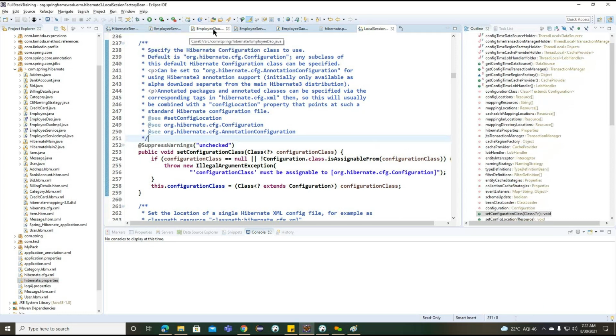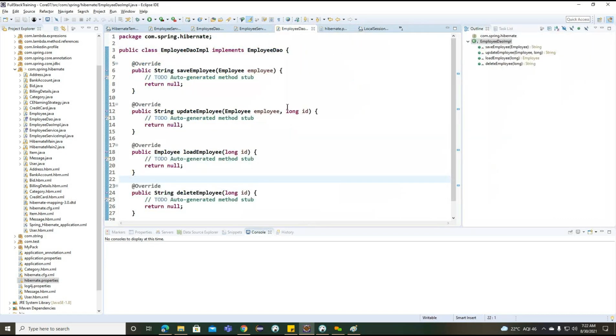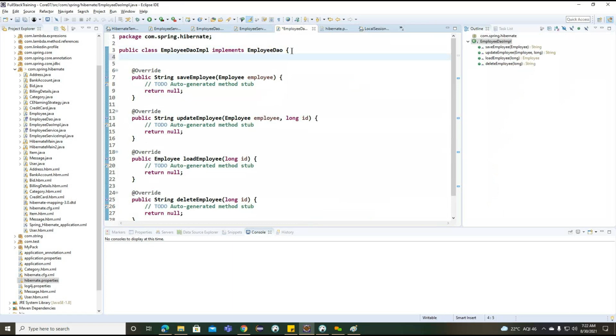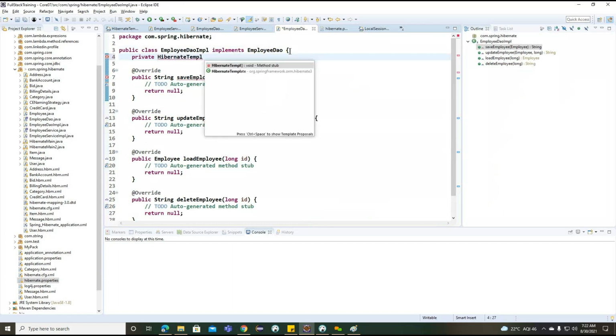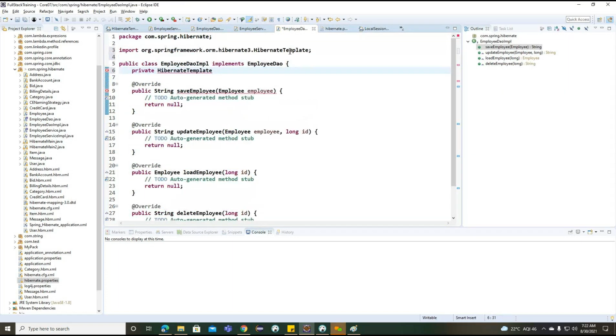Okay, so to configure this particular local session factory bean, first we need to move on to the employee DAO impl. And here, which is expecting, provide Hibernate template. Getting the point? Hibernate template here. So this is all about this particular Hibernate template here. Right. Now what can we do? Here we need to provide the injection. So which way do we want to do it here? Either the setter injection or constructor injection here.